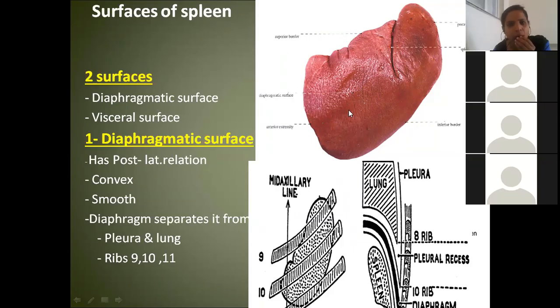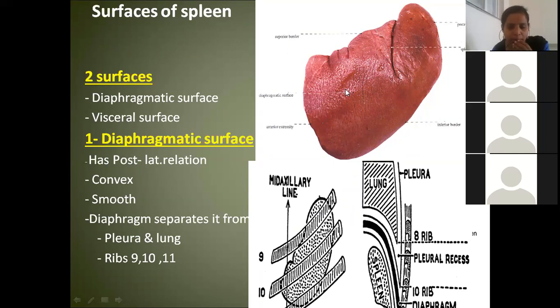Diaphragmatic and visceral surface. Visceral surface and diaphragmatic surface. I was telling you it has some notch, no? See, this is the upper border. Can you see the deep notch here? Yes? So this notch is actually telling us that the spleen is formed by the fusion of small splenic nodules.